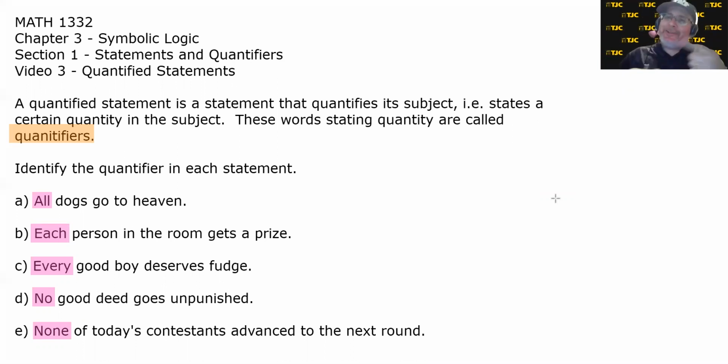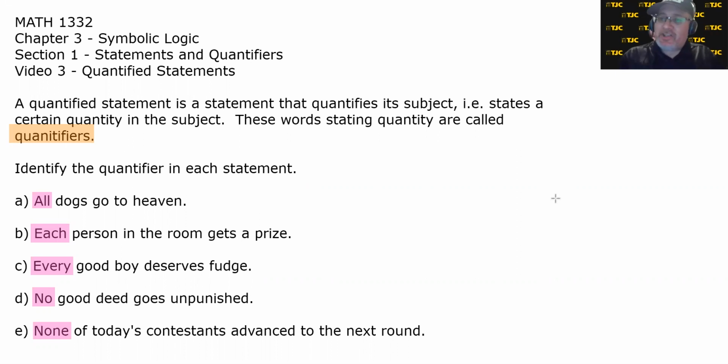Whereas the other 2 are the complete opposite. So you could almost call them anti-universal, where none of them have a characteristic. No good deed goes unpunished. None of today's contestants advance to the next round. But in a weird sort of way, all 5 of them are speaking on a universal level. The first 3 say universally everything is something, and the last 2 say universally everything is not something.